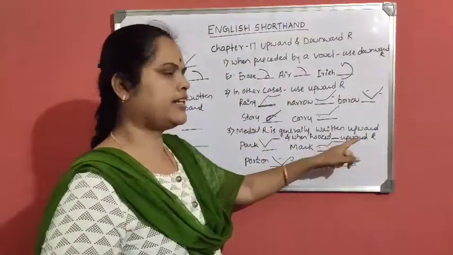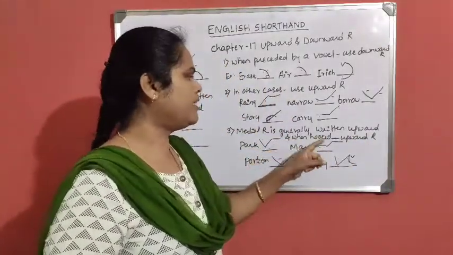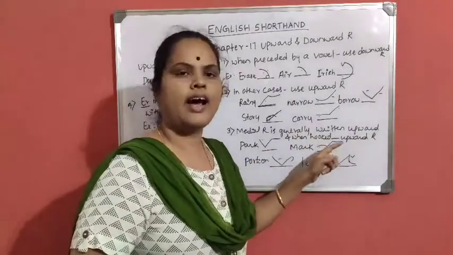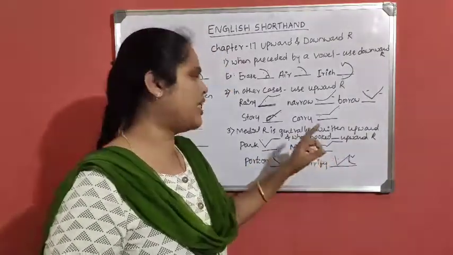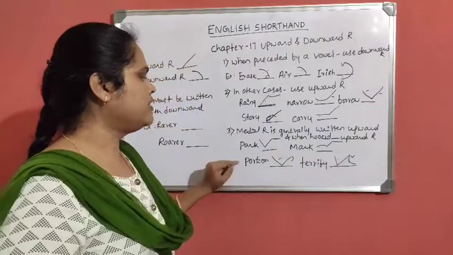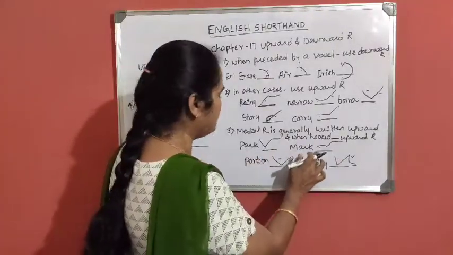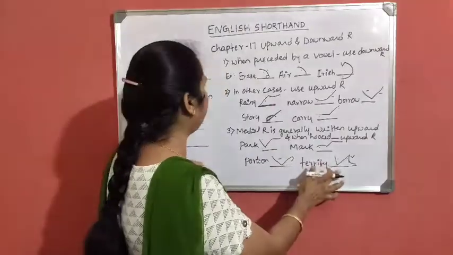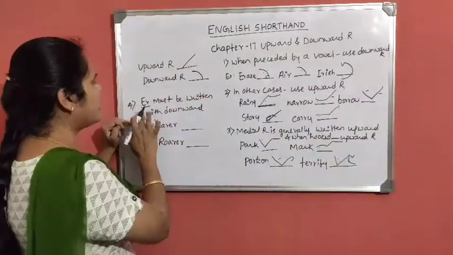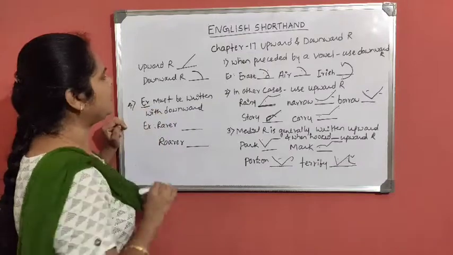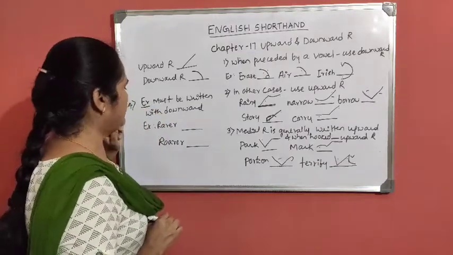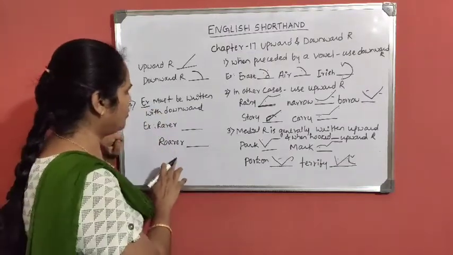Medial R is generally written upward, and when R is hooked by either N, F, V or shun, we have to write the upward R only. Example, park, mark, portion, terrify. Next, ER must be written with downward R, that is rarer, roarer.